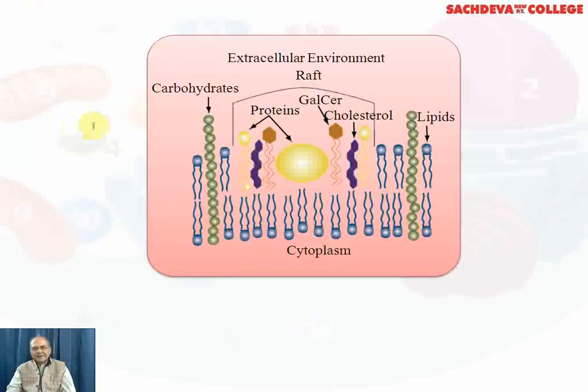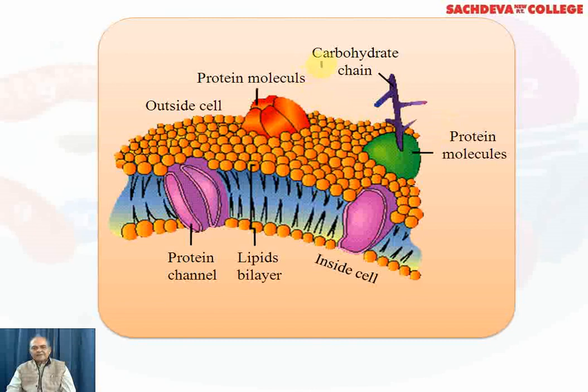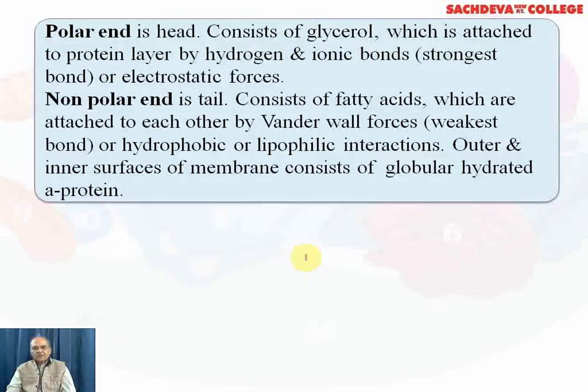Now you can see here the extracellular environment. You have carbohydrates, proteins, cholesterol, lipids, and the inner side of the plasma membrane is in connection with the cytoplasm. Now this is the lamellar model. You can see the protein molecules, carbohydrate chain, then the protein channel, lipid bilayer, phospholipid bilayer.